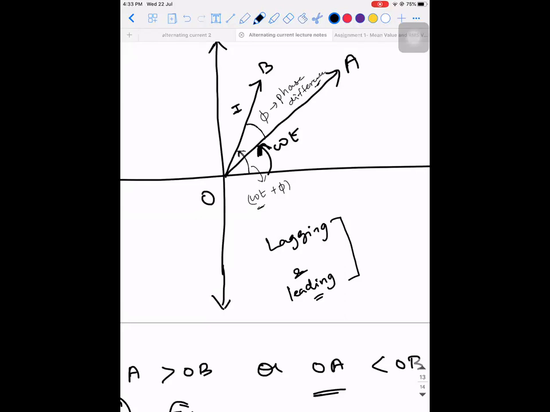Similarly, if you have to report about EMF in terms of current, EMF is lagging the current by 5. So that is what we do. This is the base of this chapter. Did you understand what phasors are? These vectors are what are called phasors, and this diagram is called a phasor diagram. Got it, guys? Any doubt in this? No, sir.